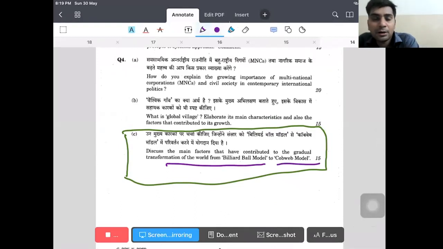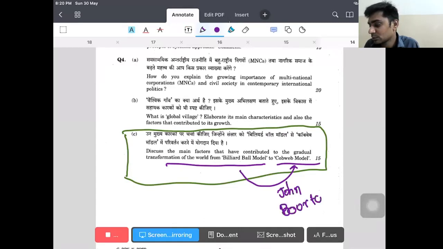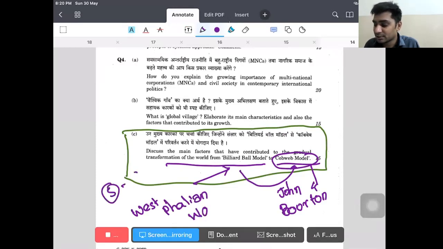If you remember my discussions in the past videos, in my first video I discussed the billiard ball model, which was the Westphalian world order, and this cobweb model was the new world order, or the liberal world order, which was given by John Burton. As per the billiard ball model, only states are the actors, right? This is what we discussed.